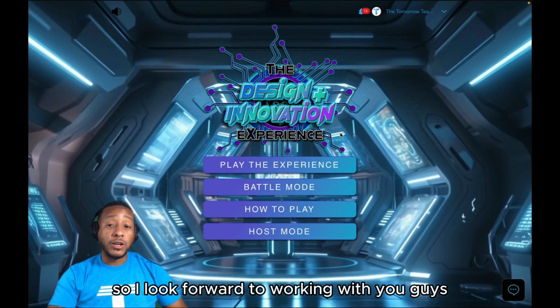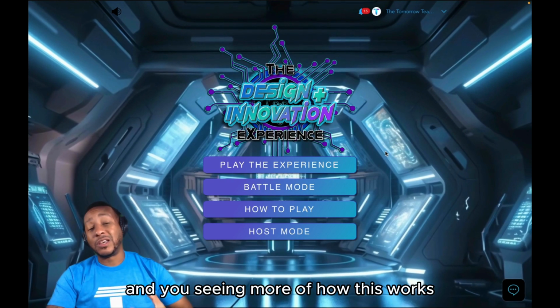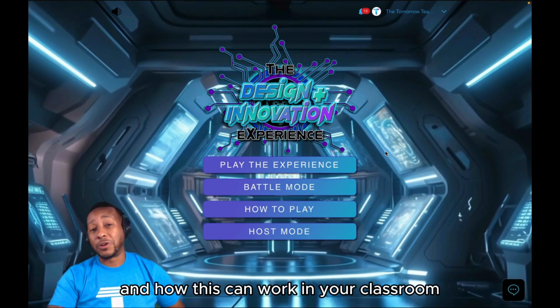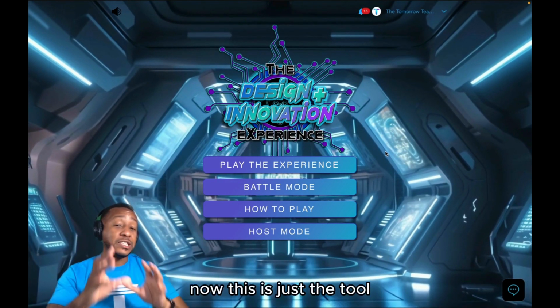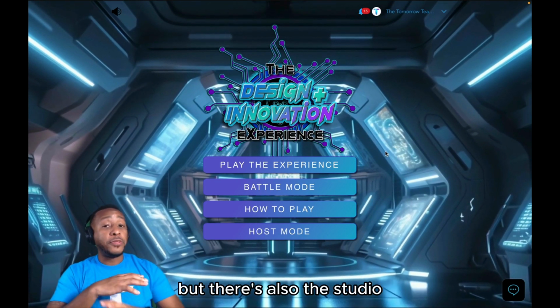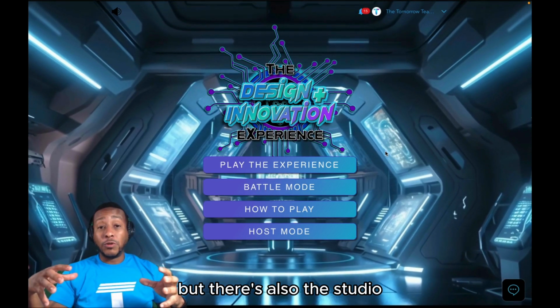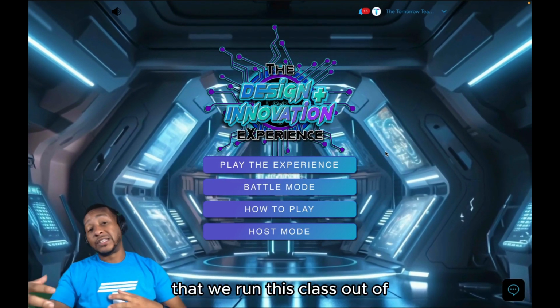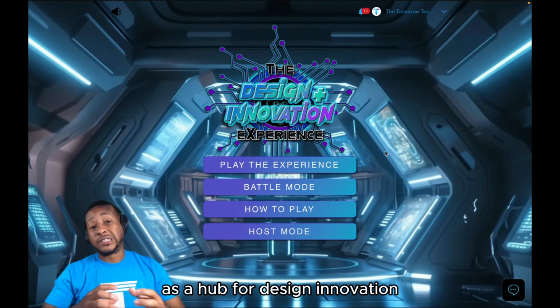So I look forward to working with you guys and you seeing more of how this works and how this can work in your classroom. It's a great tool. Now this is just the tool and just the interface that could be used, but there's also the studio or the class that we run this class out of as a hub for design and innovation.